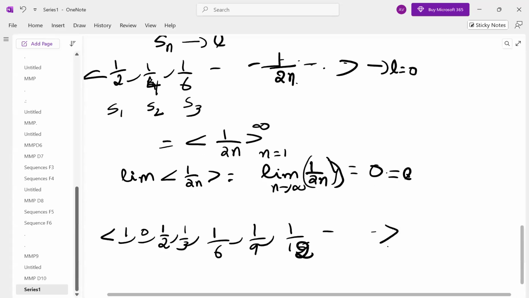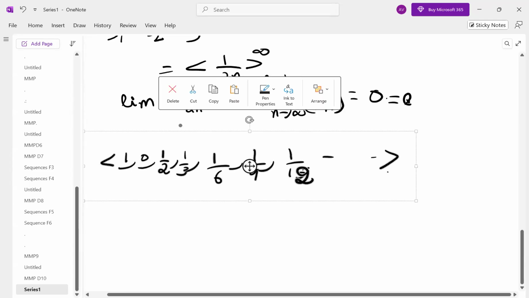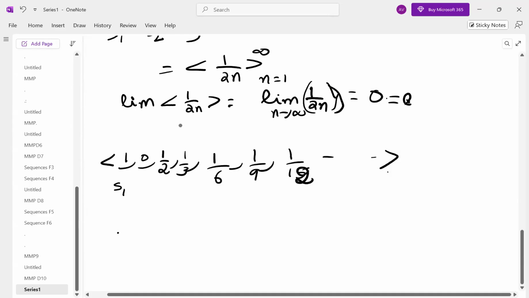What we observe is this is S1, S2, S3. So M equal to 1, S1, S2, S3. Up to this, we could not predict the nth term. But from S4 onwards, we are able to see a systematic pattern followed.